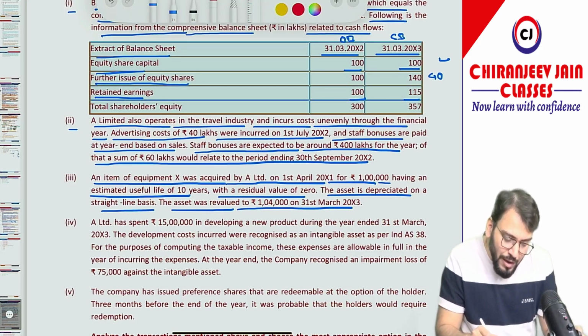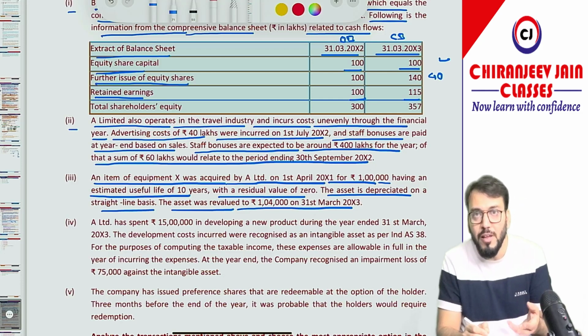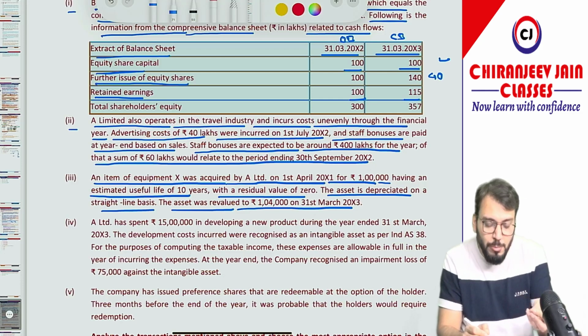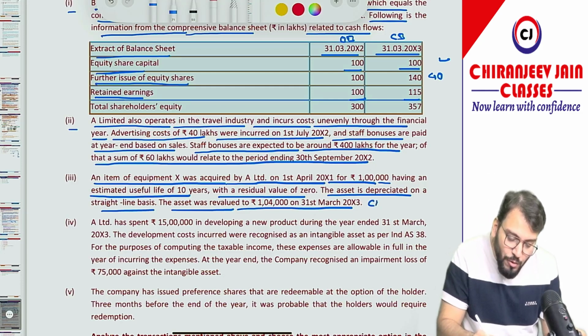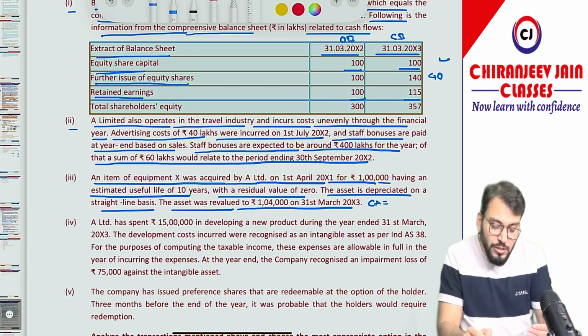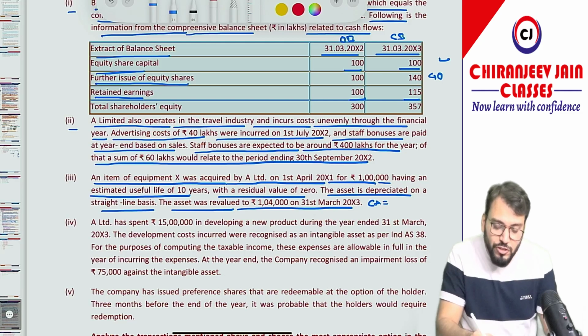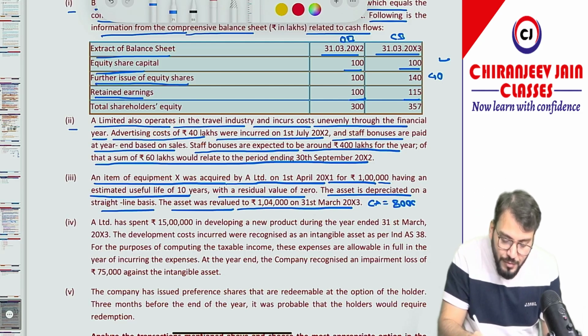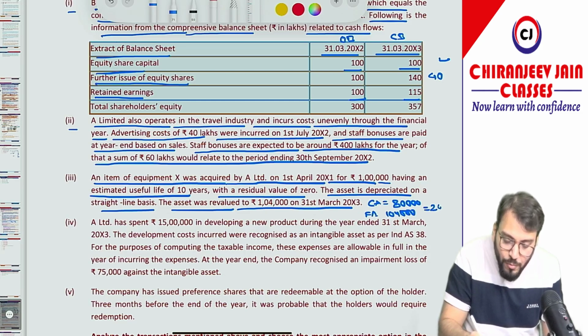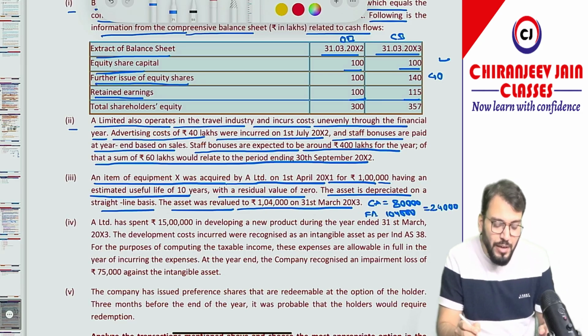So, 1 lakh divided by 10 with no residual value, annual depreciation will be 10,000. The carrying amount as on 31st March 2003, after 2 years, is 1 lakh minus 20,000 depreciation, so it will be 80,000. And the fair value is given as 1 lakh 4,000. So, of course, there is a revaluation gain of 24,000. Let's see what they have asked.